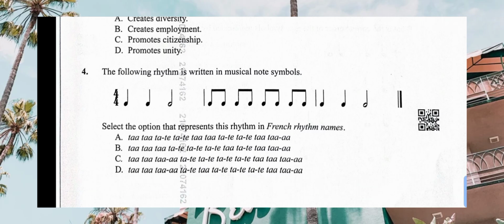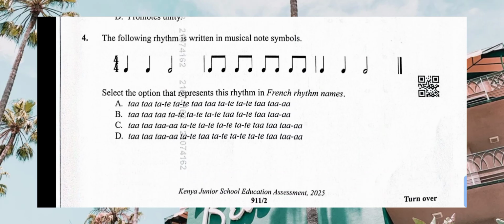Then the following rhythm is written in musical note symbols. Select the option that represents this rhythm in French rhythm names. Let's start with the first one: ta, ta, then ta-a. Crotchet ta, then minim ta-a. Pairs of quavers, ta-te, ta-te, ta-te, ta-te. Then crotchet again, ta, and then minim ta-a. So we start with ta, ta, ta-a.